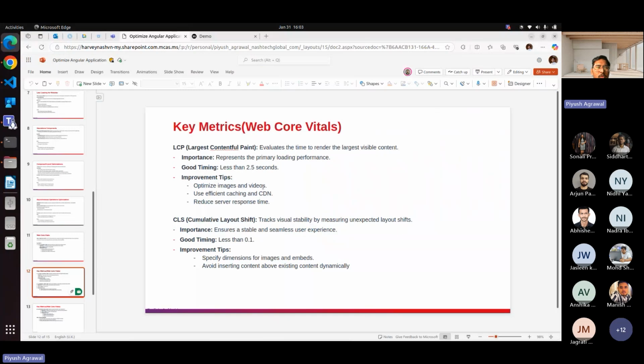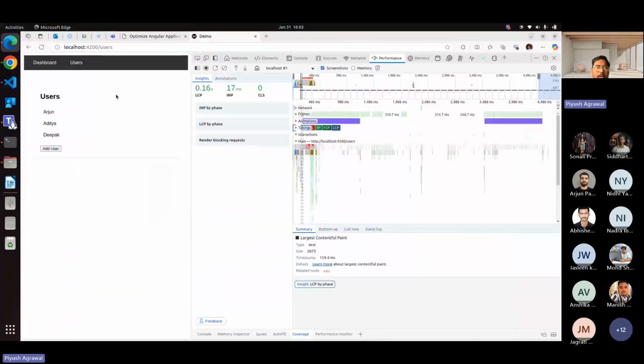Optimize images and videos. It's a very small example here, but in a real example we have large content: a header, then YouTube videos, images, and a list of content.